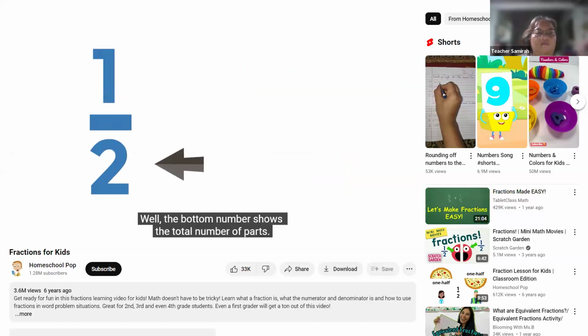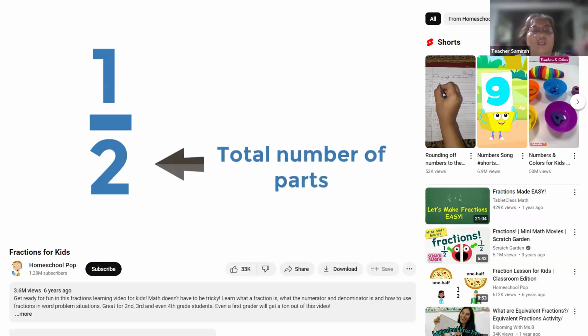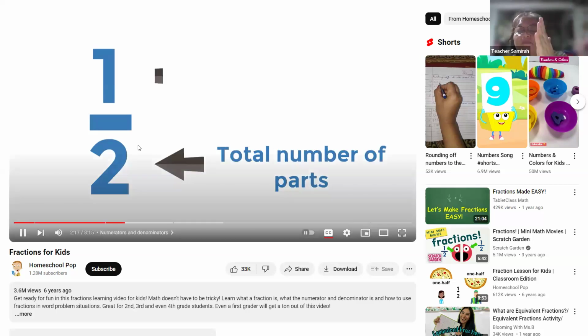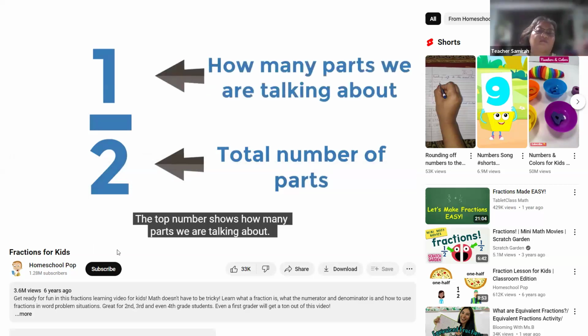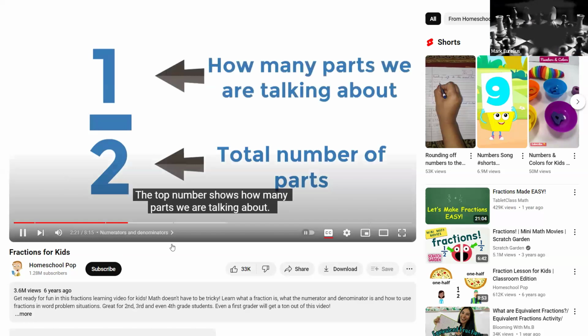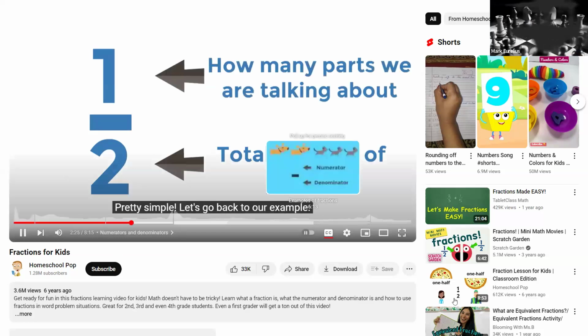Well, the bottom number shows the total number of parts. So this is the part wherein you divided the pizza into. The top number shows how many parts we are talking about. Let's go back. The bottom number is the denominator, and the top number, 1, is the numerator.